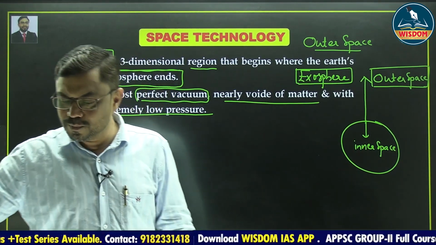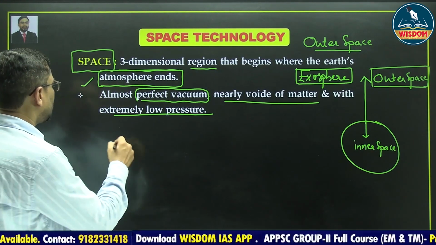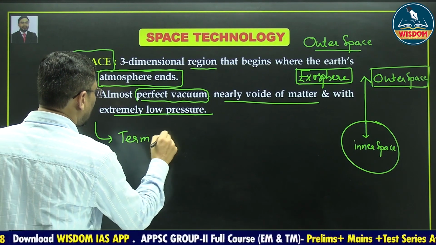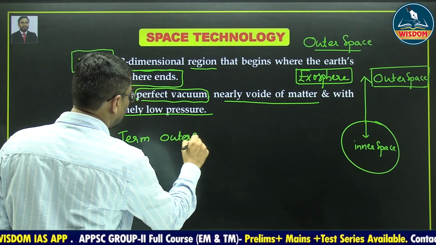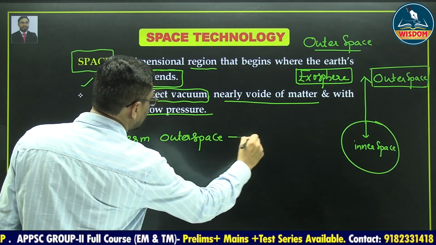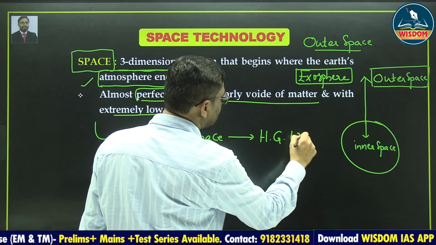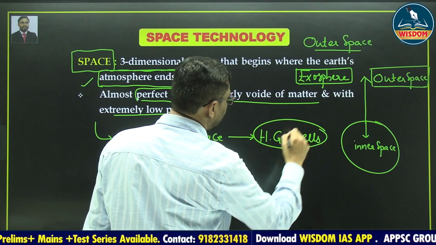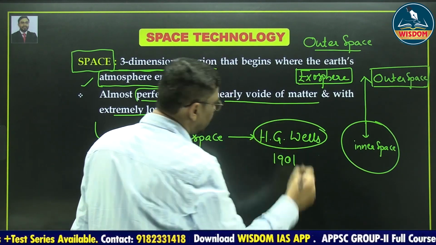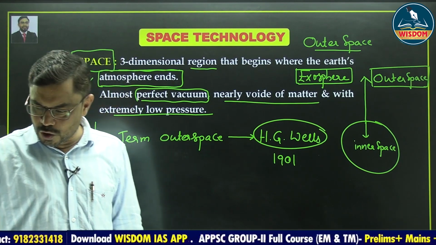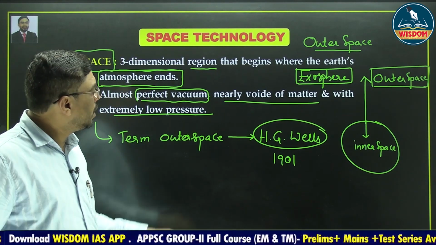So this is called as outer space. For the first time, the term outer space was first used by H.G. Wells in the year 1901.